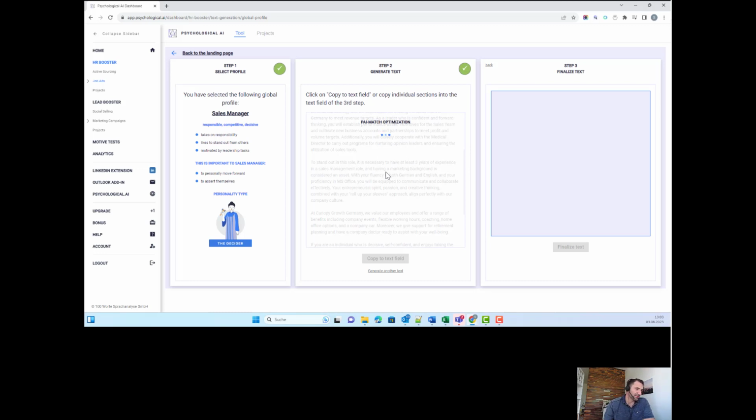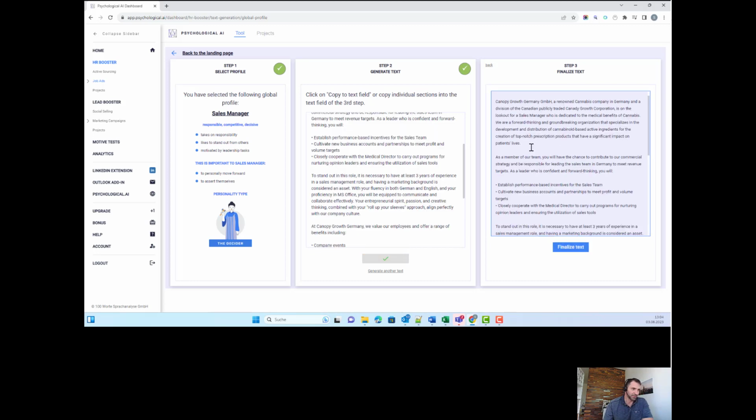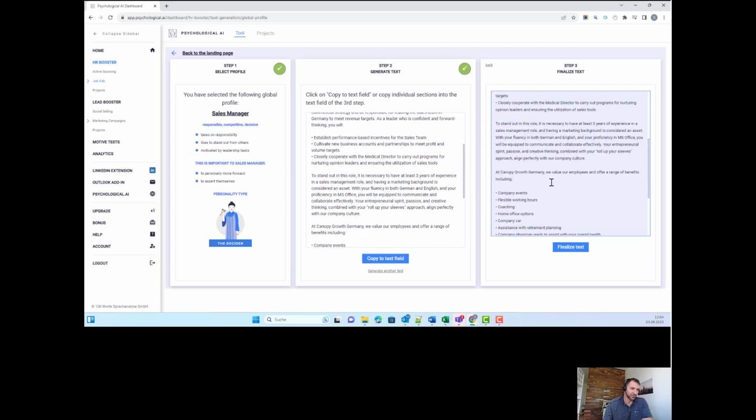So the next step is that we do another round to get to 100. And we also do then a formatting optimization. So now you see it starts auto formatting it so that you have a ready to use job ad in the end. Let's wait for the auto format, and then we can click on copy to the text field. So here is now the job ad. It's already, as I said, formatted, so you can directly use it.